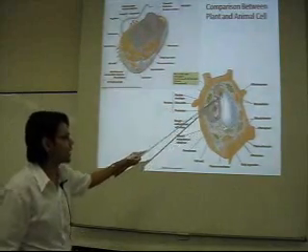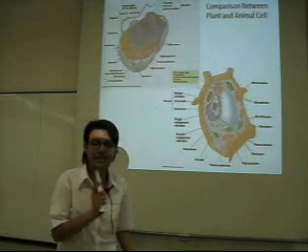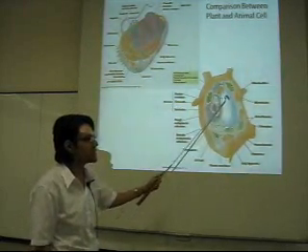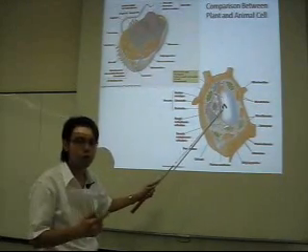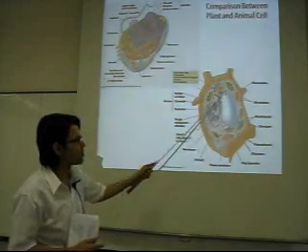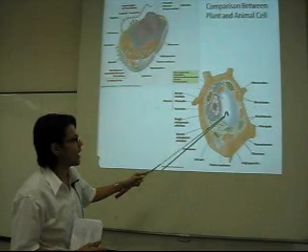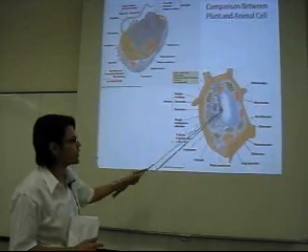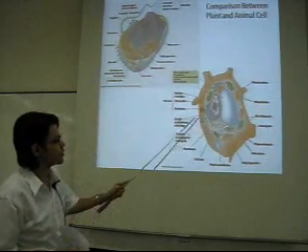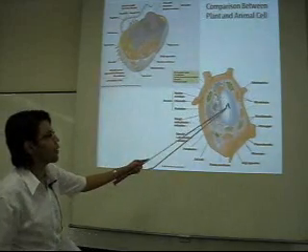And the main difference is here. This is a big organelle, but actually this big organelle of the plant cell is not the nucleus at all. Actually, it is a vacuole. This is the storage part of the plant cell. And because the vacuole of the plant is so big, it forces the nucleus to go to the side, near the cell membrane. But the animal cell doesn't have a central